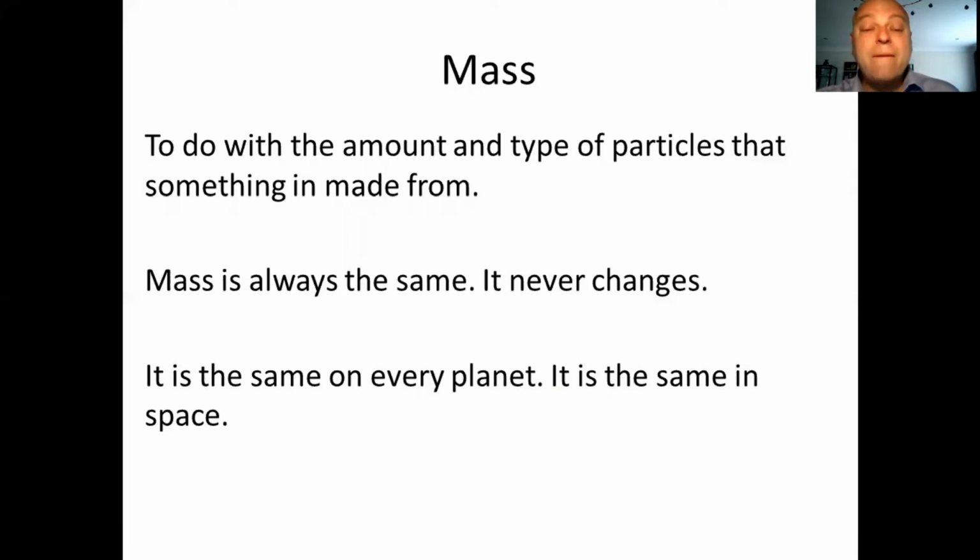It's the same everywhere. If I've got a mass of, say, 85 kilograms, I'm 85 kilograms whether I'm on Earth, in space, on the moon. It never changes. It's the same on every single planet. It is the same in space.